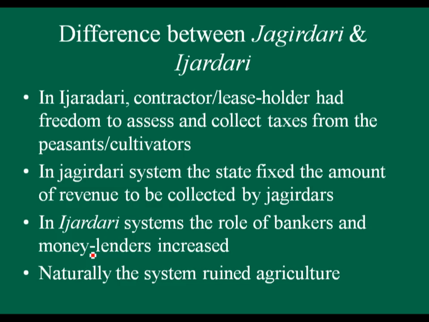So the Jagirdari and Ijaradari systems are opposite to each other. In the Great Mughals era, that is 1526 to 1707, there was emphasis on the Jagirdari system, whereas in the later Mughal period, that is 1707 to 1857, there was emphasis on the Ijaradari system, because the province or state was only interested in a higher amount of revenue.